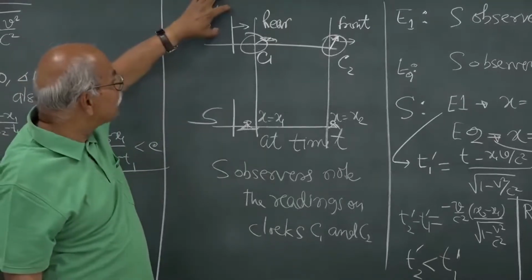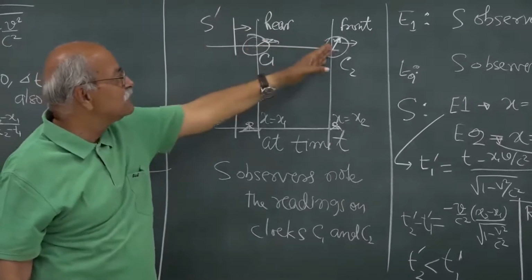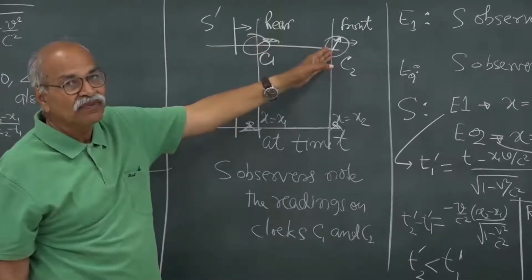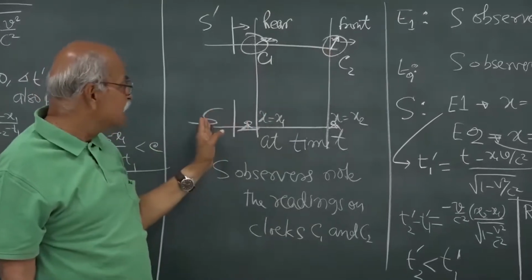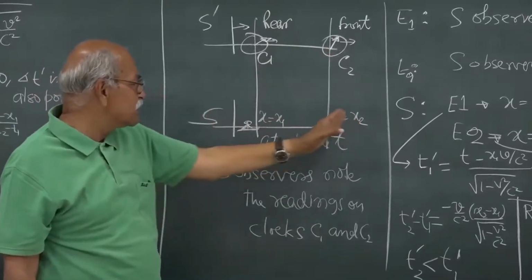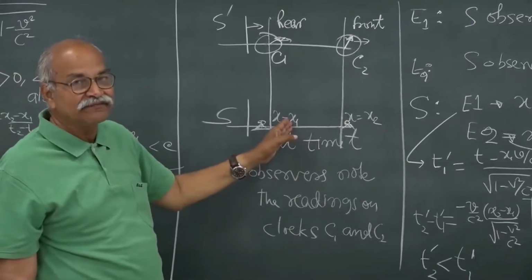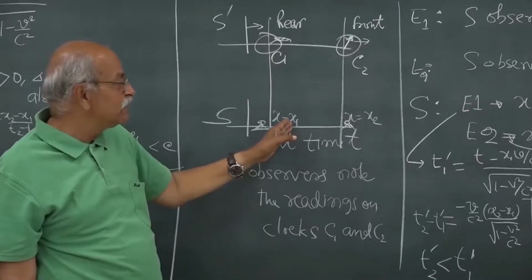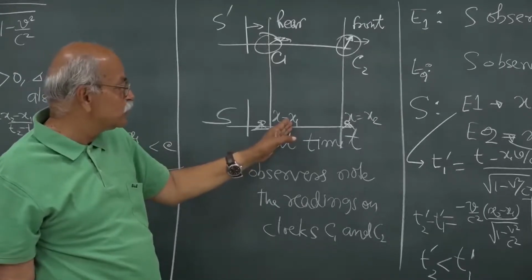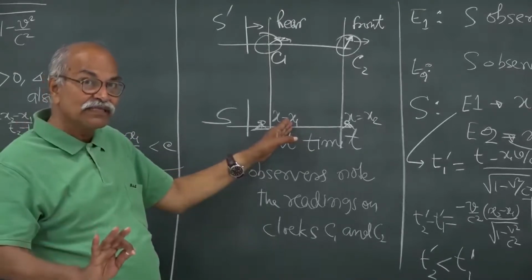So, from S prime, if I ask what is the separation between C1 and C2, that is the rest separation. And from S, I see that the separation is x2 minus x1, that is the moving length, and the moving length is less and the rest length is more, and the factor is once again that square root 1 minus v square by c square.